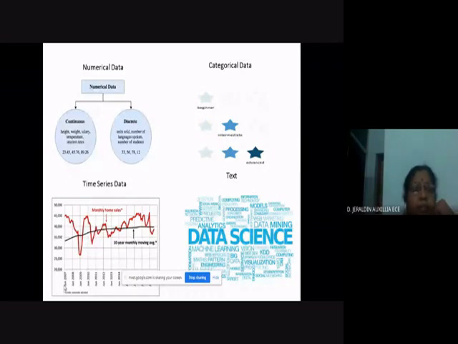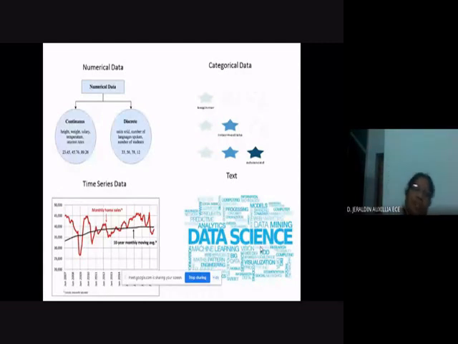Then text data is what you use in WhatsApp, Facebook and so on. These are the types of data from the machine learning perspective.